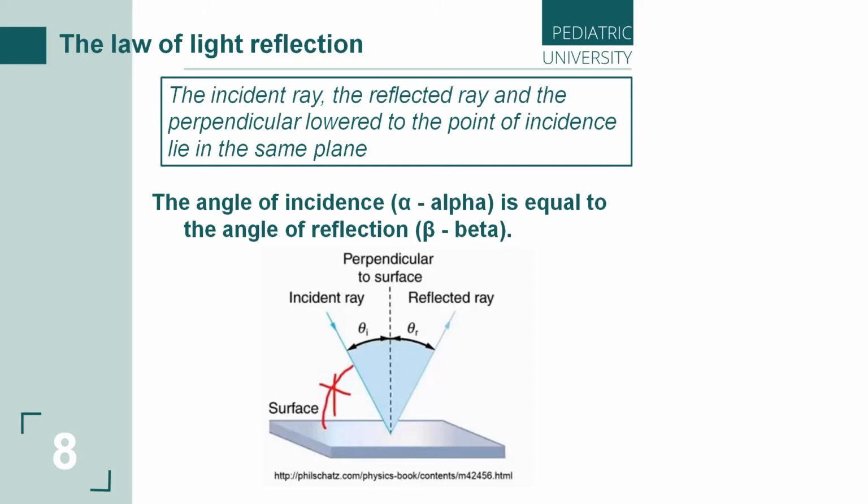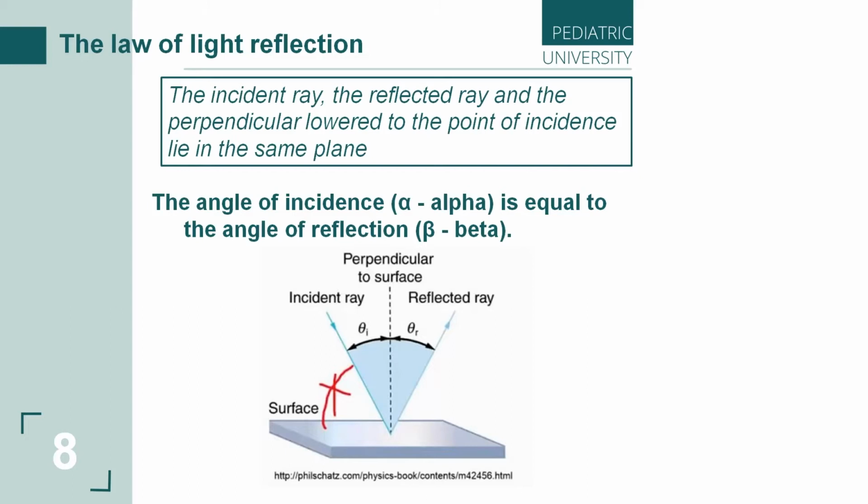So this is the law of reflection, or law of light reflection. We see most of the objects of the surrounding world thanks to the light rays reflected from their surfaces. Less often you have to deal with objects that are themselves sources of light.